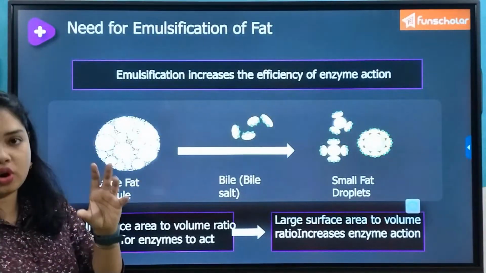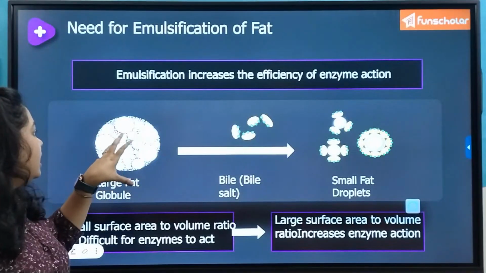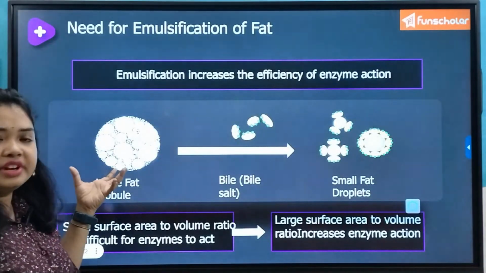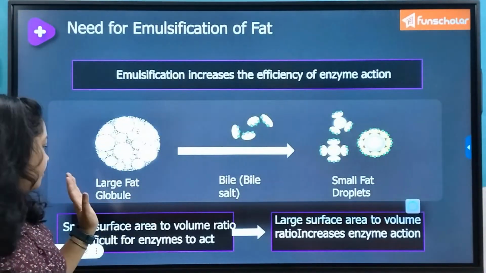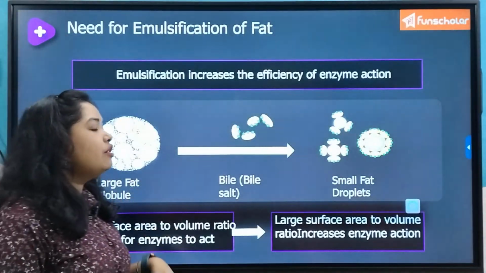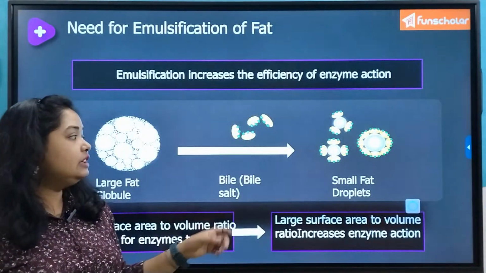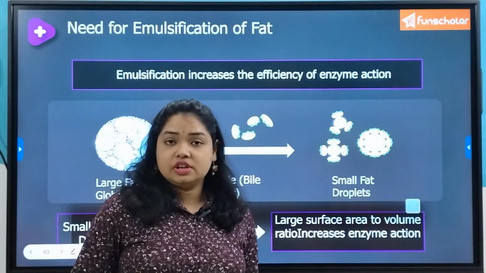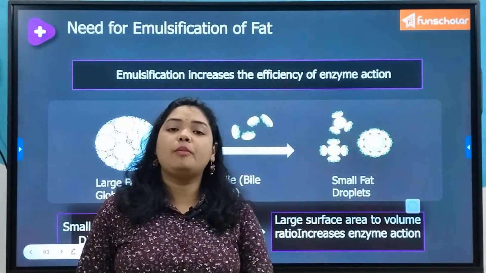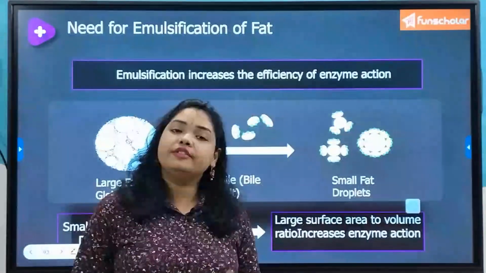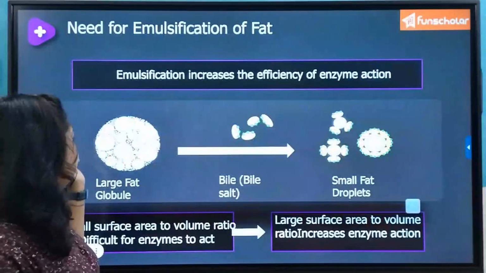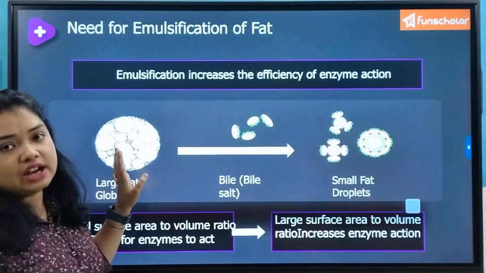So imagine a ball. The surface area of the sphere is the area of this large fat globule. Now if I divide the ball into many small balls, the surface area of all the balls will definitely be more than the surface area of a single large ball.